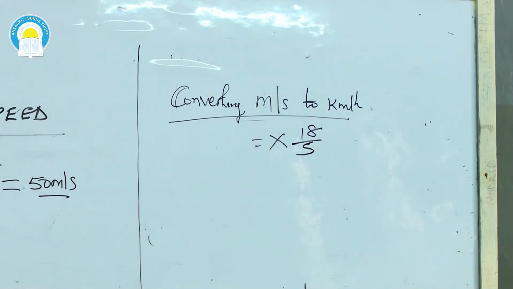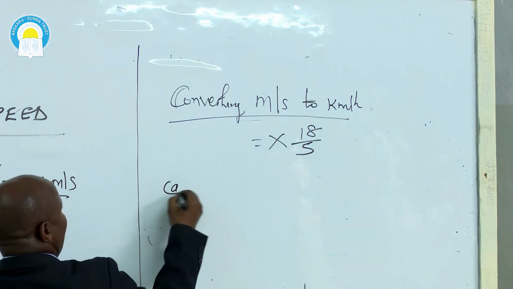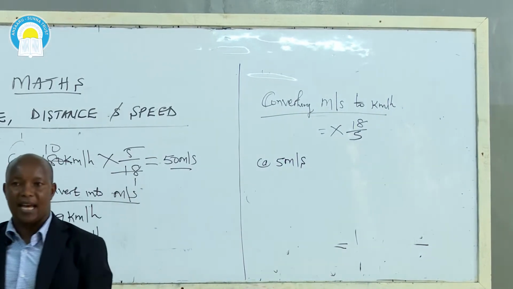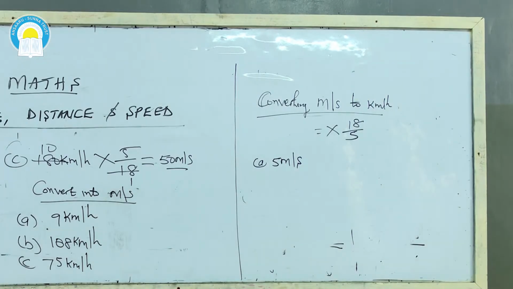Examples now. Convert the following to kilometers per hour. A, 5 meters per second. Convert 5 meters per second to kilometers per hour. Be very keen now and understand wherever you are. If there is a problem, then look at my working out so that you will have no other problems in the future.